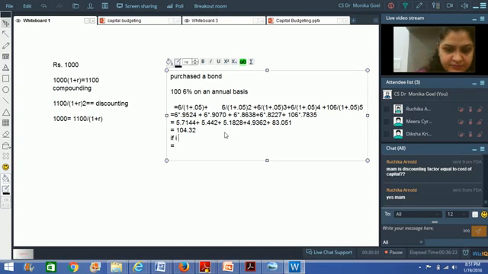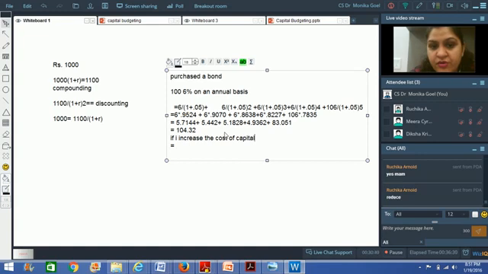But this is applicable when the cost of capital is 5%. If you increase the cost of capital to 6%, will the value of the bond reduce or increase? What would be the value of the bond? Will it be more or less?